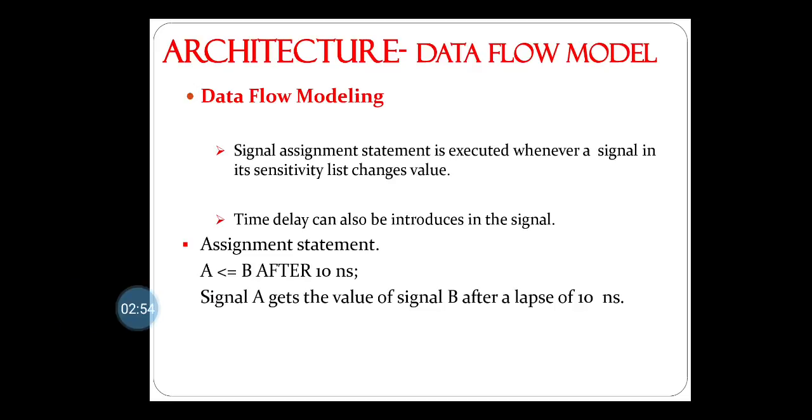A signal assignment statement is executed whenever a signal in its sensitivity list changes value. Time delay can also be introduced in the signal assignment statement, and one example is shown here. It is written A less than or equal to B, but it is not less than, it is an assignment: A is assigned the value of B after 10 nanoseconds. That means signal A gets the value of B after a lapse of 10 nanoseconds.